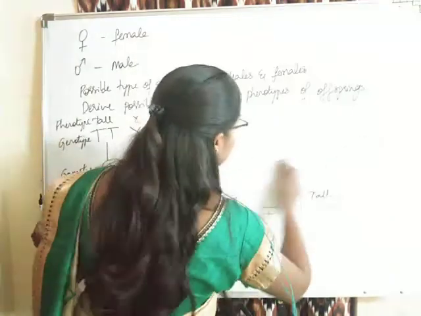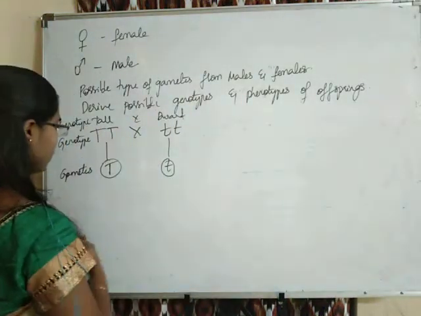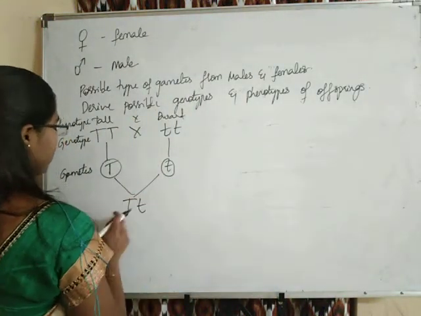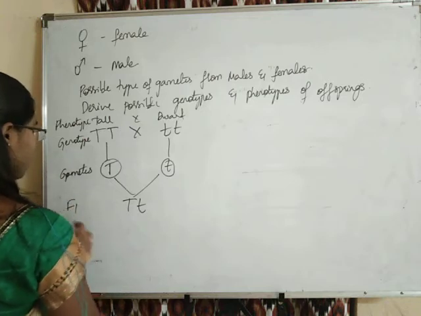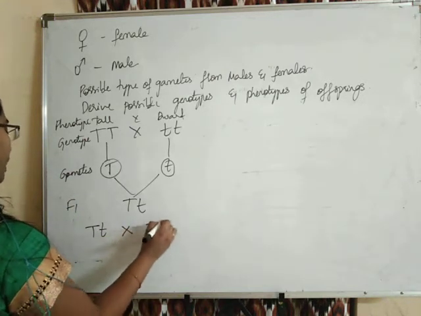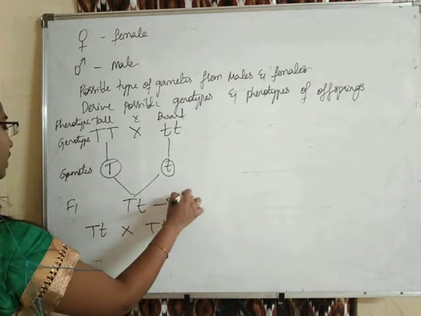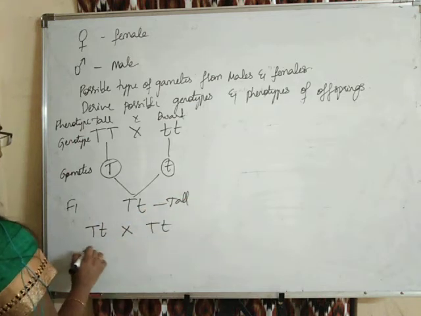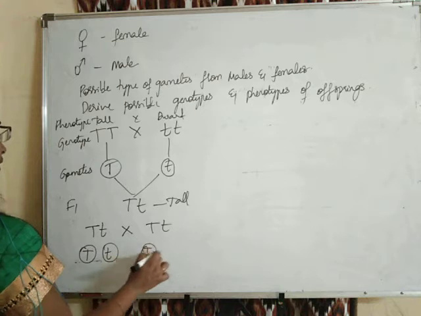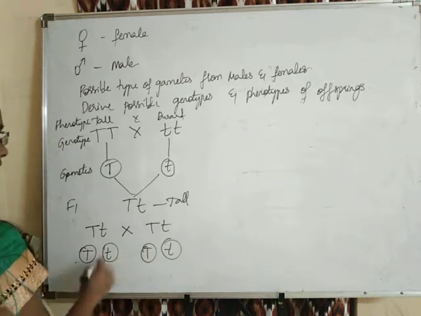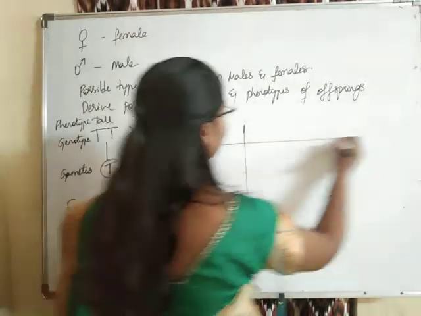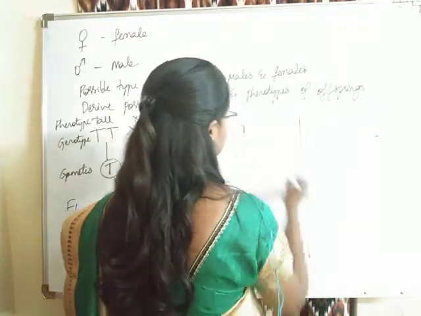So what is the F1 generation individual? F1 generation individuals were capital T small t. So now this is the F1 generation individual. If we are crossing two F1 individuals, capital T small t to capital T small t, all of which are tall only, we get two types of gametes from each, capital T and small t. So four types of gametes we have got. So we are going to draw a Punnett square that we have actually drawn earlier.